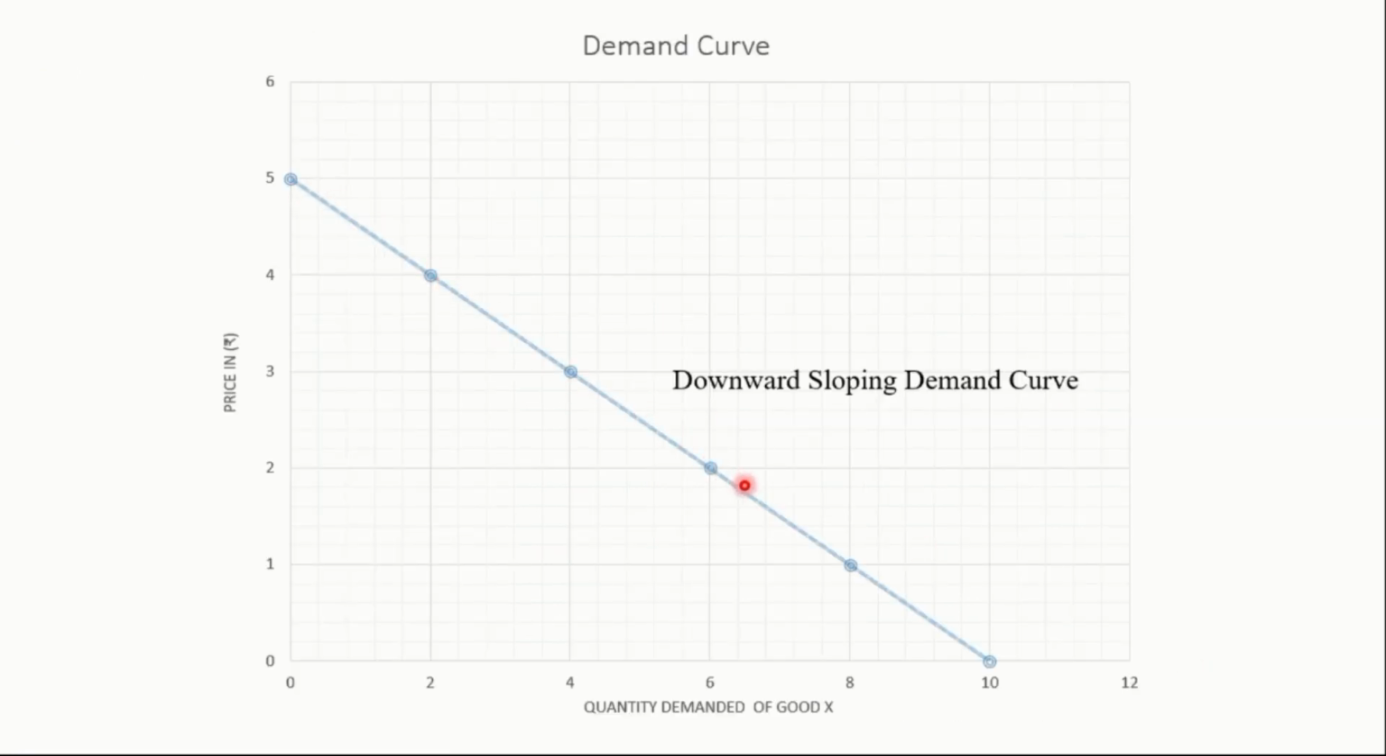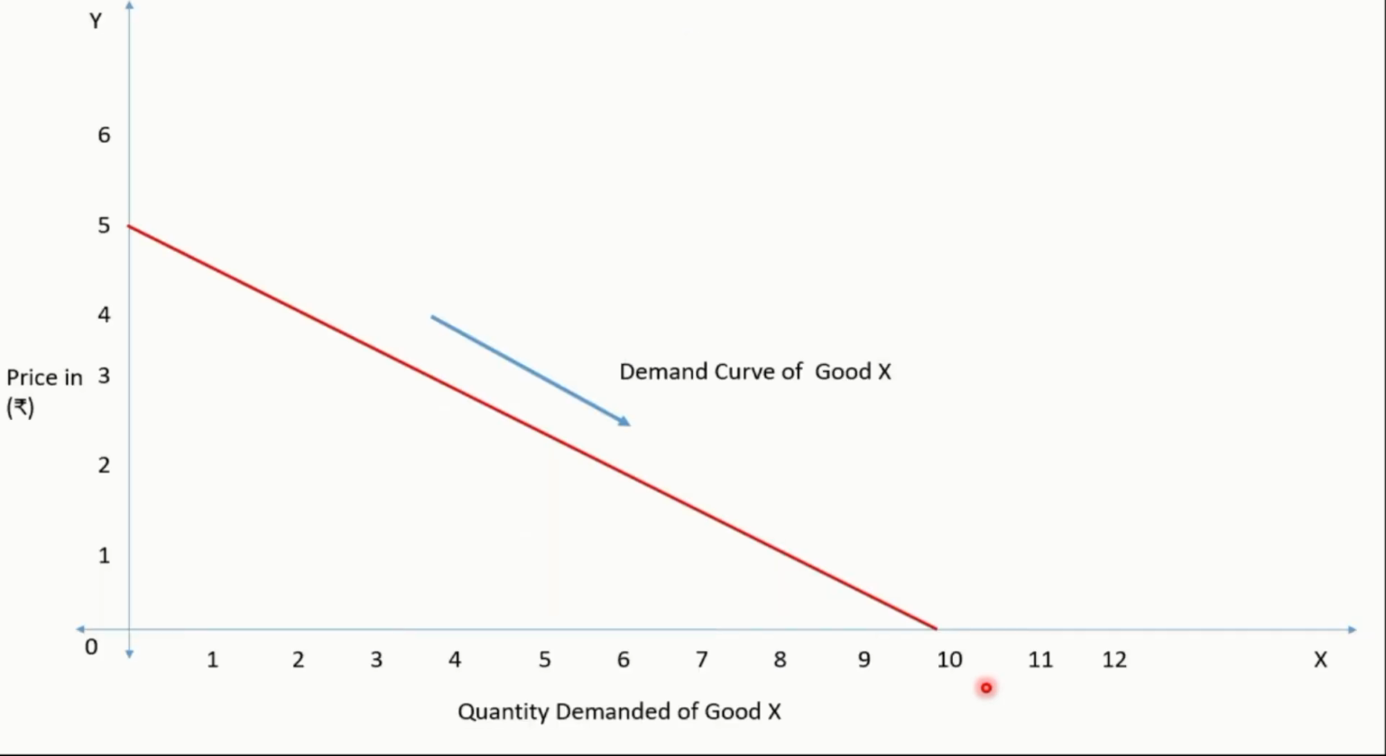This curve is sloping downward from left to right, which indicates that there is an inverse or negative relationship between price and quantity demanded. When the price is 5 rupees, 0 units are demanded. This diagram is the individual demand curve. It is nothing but the demand curve of one consumer of commodity X. There could be different demand curves of different buyers for commodity X. When we add or sum all these demand curves, what we get is a market demand curve.